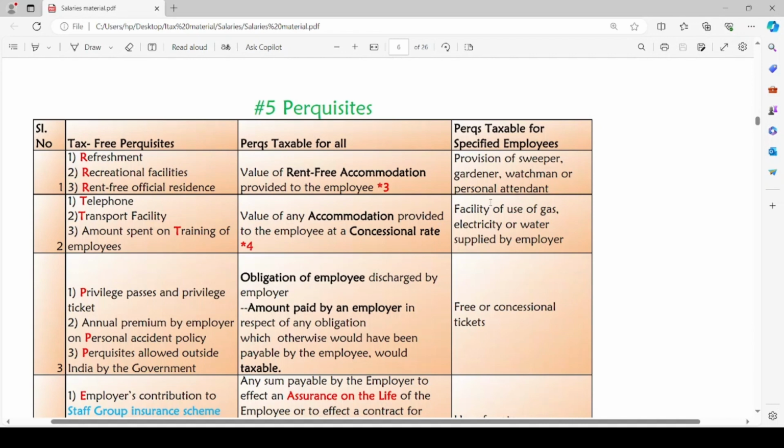These perquisites are of three categories. Number 1, tax-free perquisites. Number 2, perquisites taxable for all. And then comes perquisites taxable for specified employees only. Let us discuss them one by one. The first category of perquisites, that is tax-free perquisites.